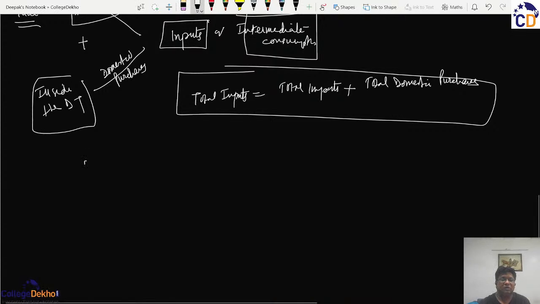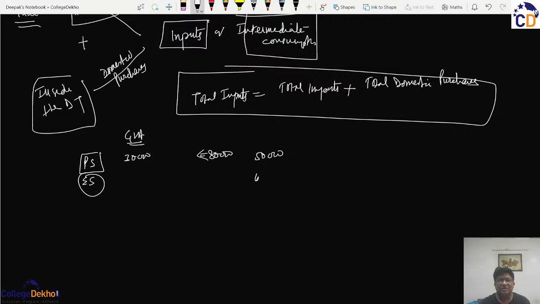So if I say, for example, that the primary sector has an input of 50,000 and an output of 80,000, then there will be a GVA MP of 30,000 for the primary sector. The secondary sector, if it has an input of 40,000 and an output of 70,000, then there will be a GVA of 30,000.